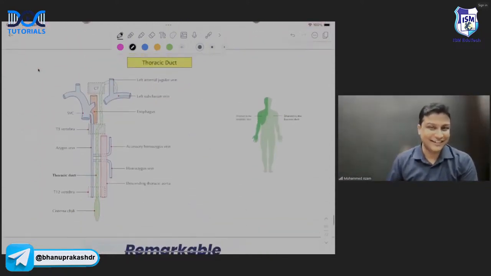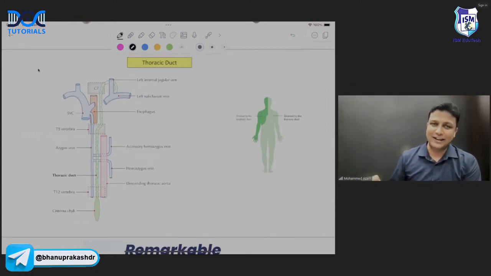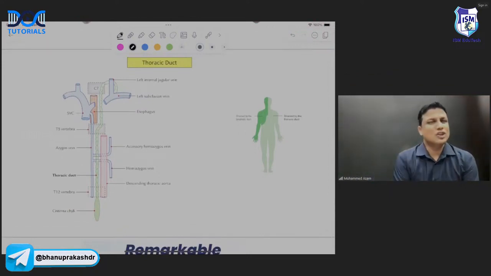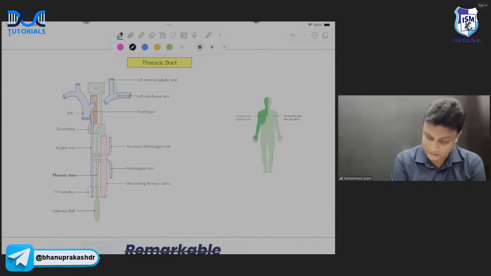Thoracic duct. About the thoracic duct also they have asked a question in the exam. Yaar, first you tell me. Hello ji. First you people tell me here, sir. What is thoracic duct? It is the largest lymphatic.